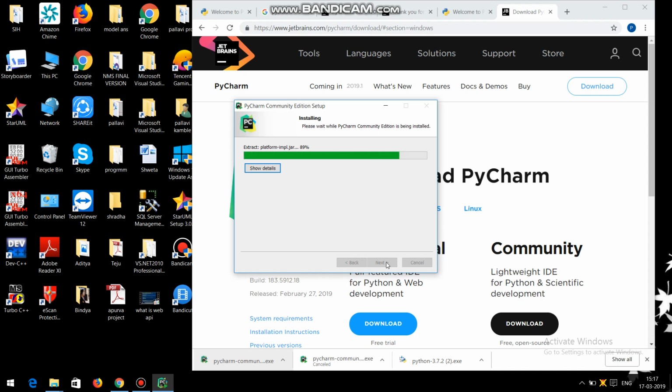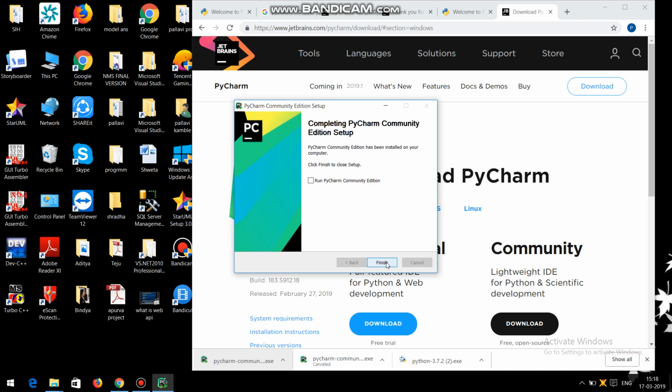Let us discuss the question: what is the use of PyCharm? PyCharm is an integrated development environment by JetBrains. It is used for development in Python and frameworks like Django. You can customize it with themes and plugins.